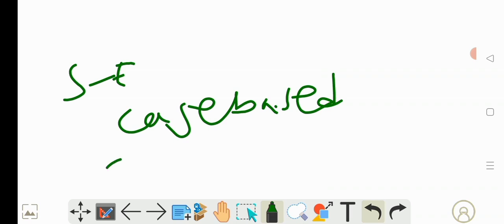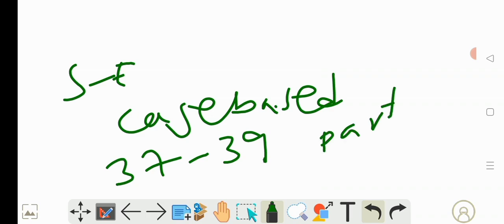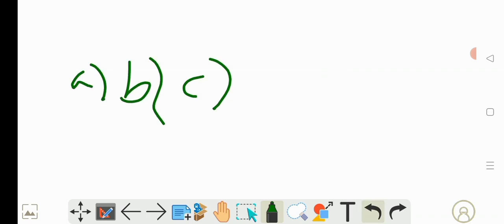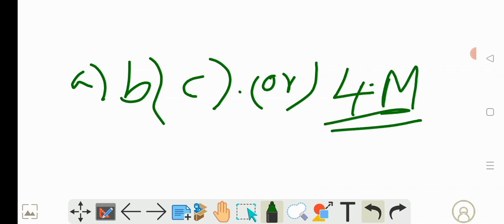And then section E, which is a case based or data based section. In this you will have questions 37 to 39. In this also parts are given, and in these parts you will have internal choice. That means if you have parts A, B, C, for C you will have another question, so C will have two options, and you can write any one. These questions are for 4 marks. Now we will see for each section how many marks there are.